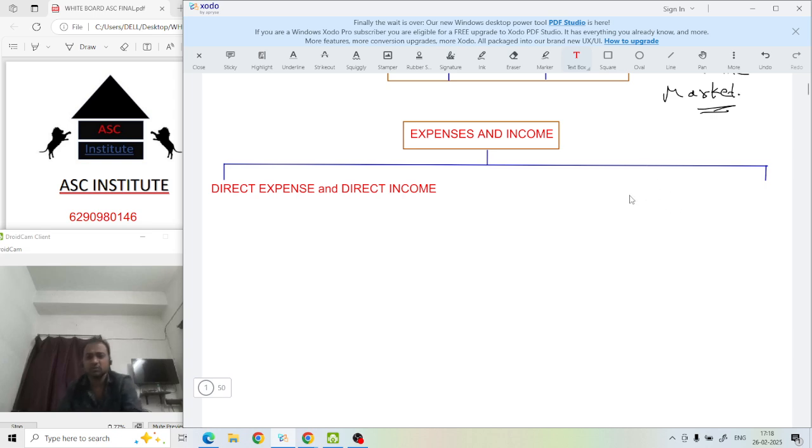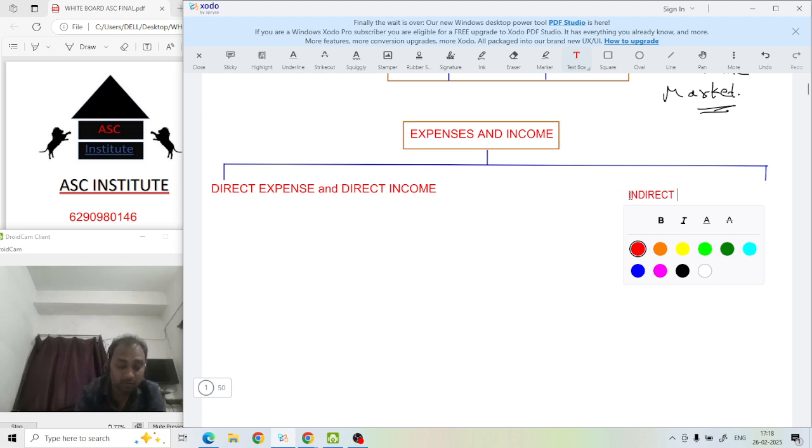And another one is indirect expense and indirect income. This will help you do this.